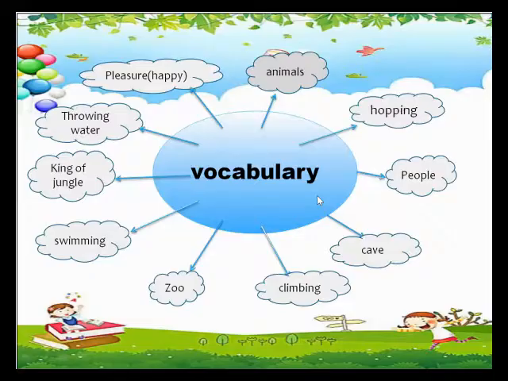So I have vocabulary. Again I am showing, you have to take the screenshot. We use that word in our sentences. You can see the words. Again I am reading the words: animals, hopping, people, cave, climbing, zoo, swimming, king of jungle, throwing water, pleasure, happy. Pleasure means happy. Okay, they all are looking happy. This is the vocabulary about the picture description. You will use that vocabulary in your sentences. You will also take the screenshot of this picture and also the vocabulary.